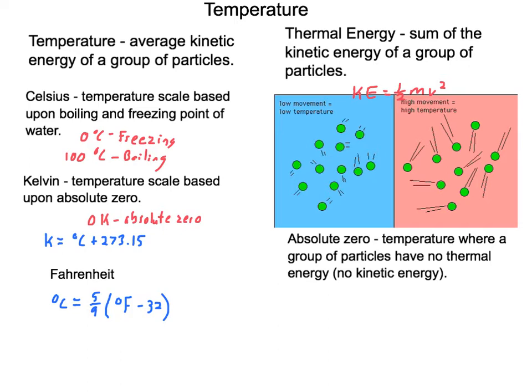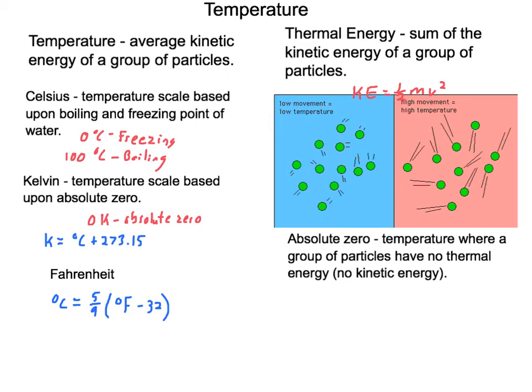Now, you don't actually go through the calculation for kinetic energy, 1/2 mv squared, because there are so many different particles whenever you're looking at gases, solids, liquids. There are so many atoms, so many molecules in there that the calculations would be near impossible. Instead, we use temperature, average kinetic energy, in 3 specific temperature scales: Celsius, Kelvin, and Fahrenheit.